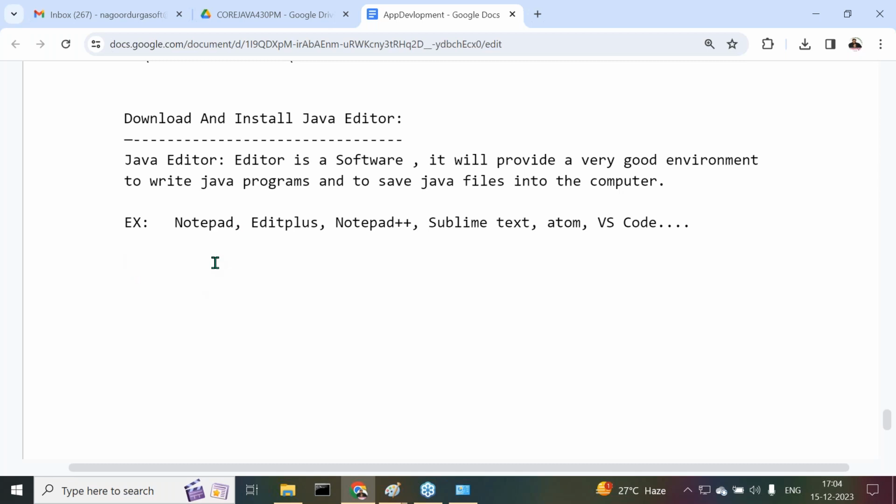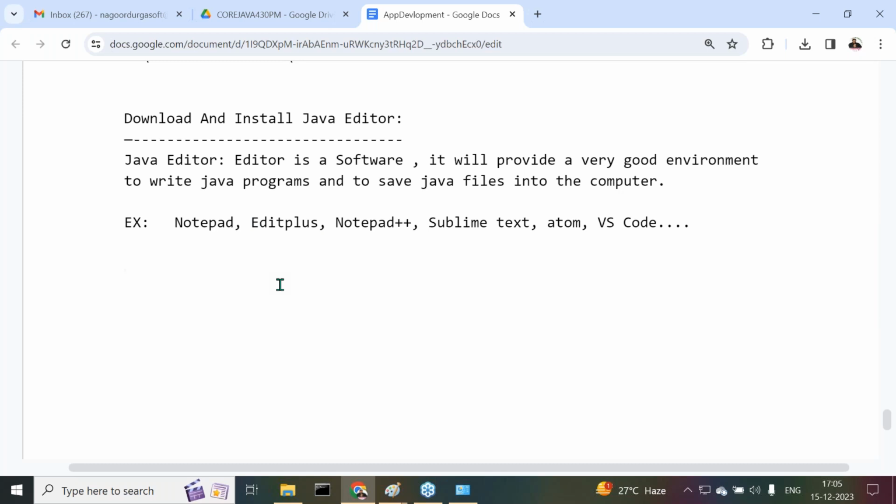Leave it. Now, in our classes, I want to use Edit Plus maximum. I'm going to use Edit Plus at the startup part of the programming, the starting point of the programming. Observe carefully. Once we are comfortable with Edit Plus, immediately we'll start with Eclipse IDE and see some programming there. After completion of some course with Eclipse IDE, we will start with IntelliJ IDEA. Then the remaining part of the course we are going to see with IntelliJ IDEA. I'll show those points in the future. Leave this point here.